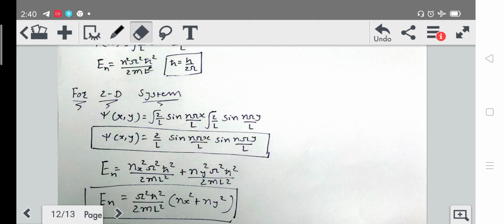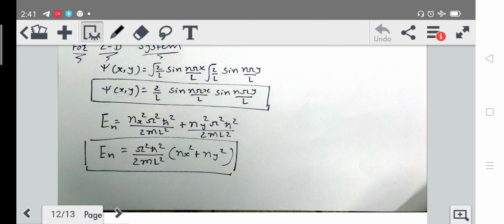When it comes to energy, we are going to take the addition of energies. So here we will get En is equal to nx square pi square h cross square upon 2 m L square plus ny square pi square h cross square upon 2 m L square, and this whole term will be common.